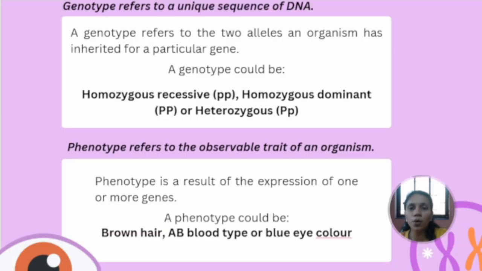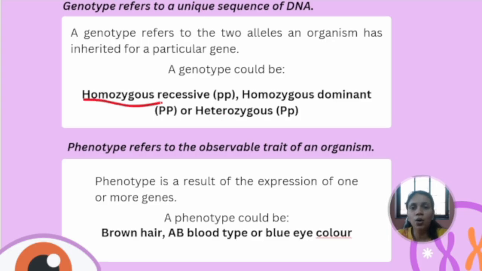Before we move on, let us try to understand two different terms, genotype and phenotype. Genotype refers to the sequence of DNA, the two alleles of an organism that have inherited a particular gene. Genotypes could be homozygous recessive, homozygous dominant and heterozygous.